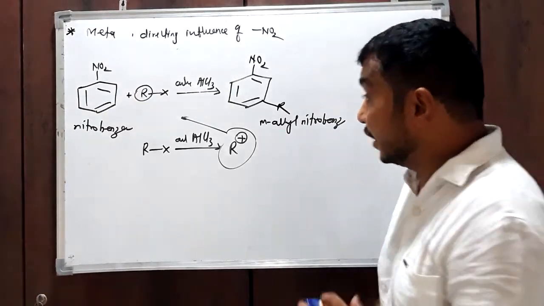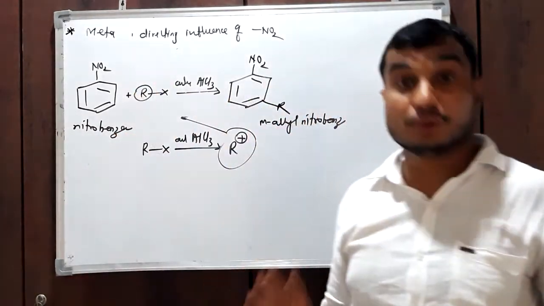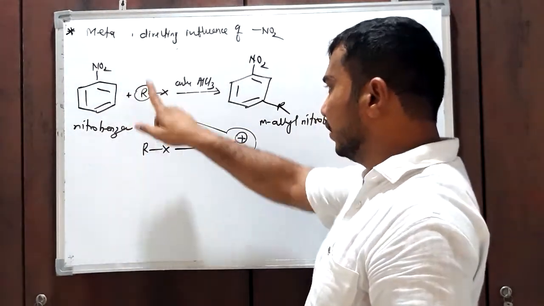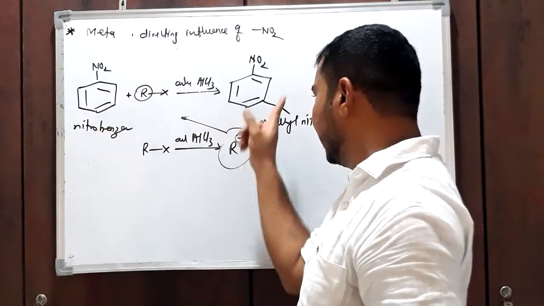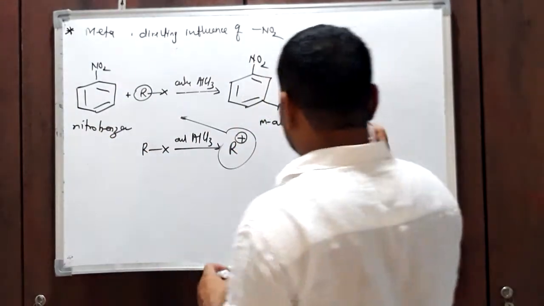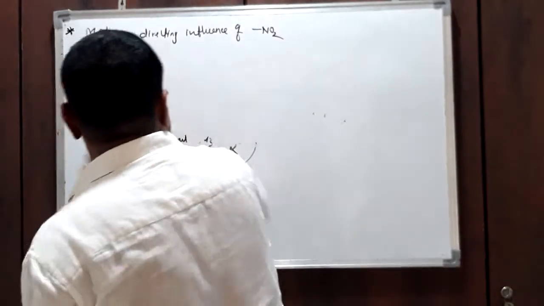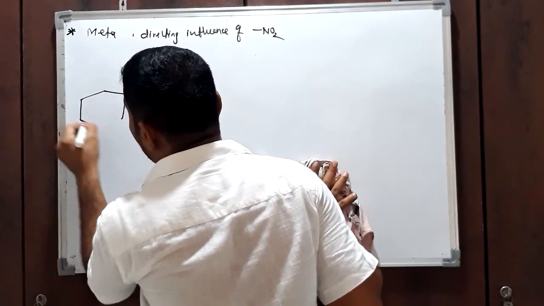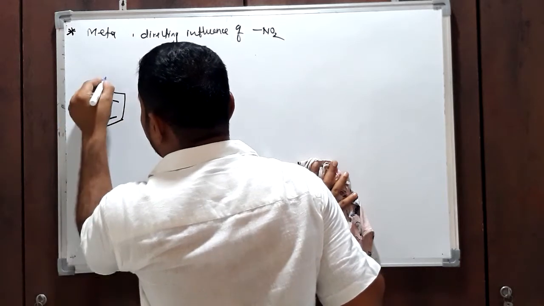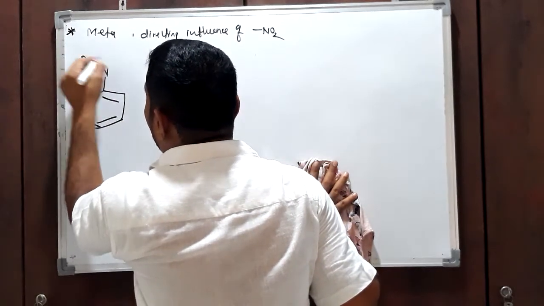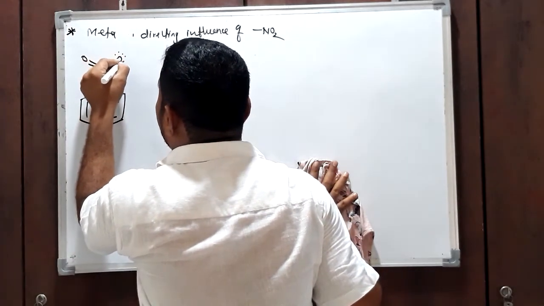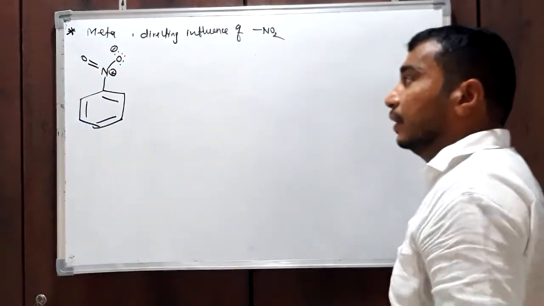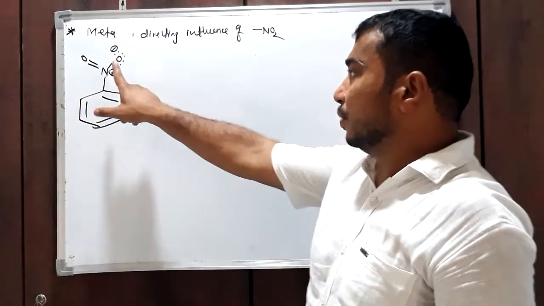Why? This is explained on the basis of resonance again. Nitro group is meta directing, therefore the incoming electrophile R+ will attach at the meta position. The reason, the answer for this question, is in resonance. See what happened. We know the nitro group, and the structure of the nitro group is like this. Okay, this is positive. This is the actual structure of the nitro group.